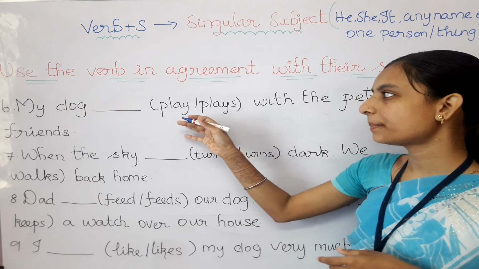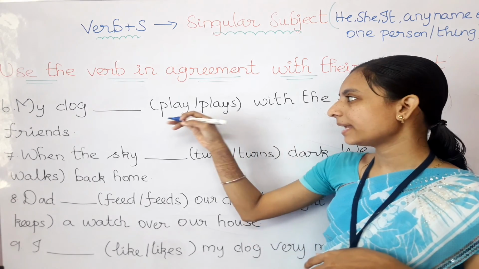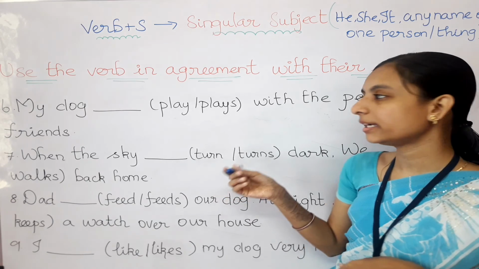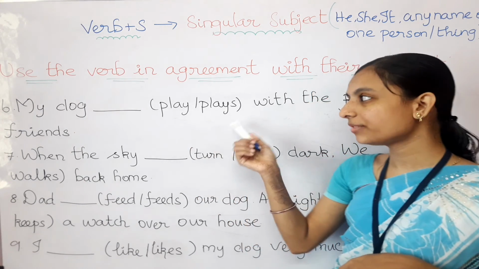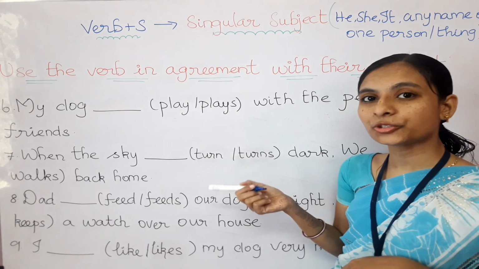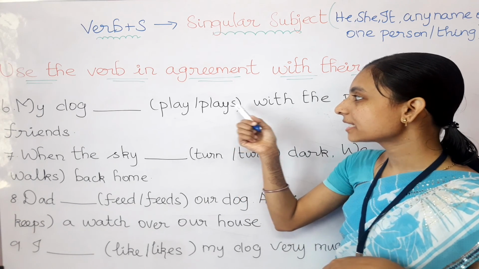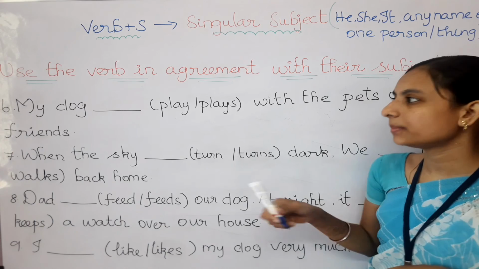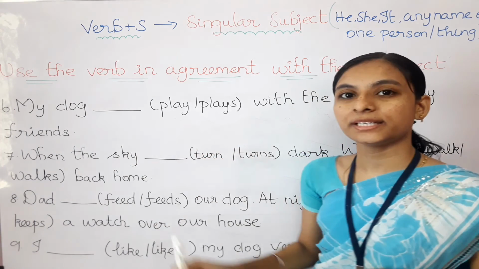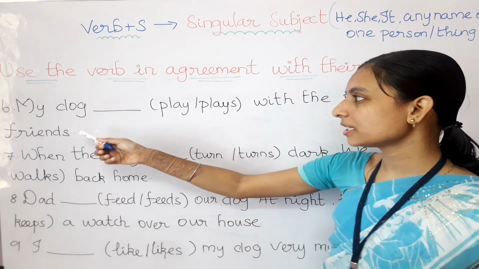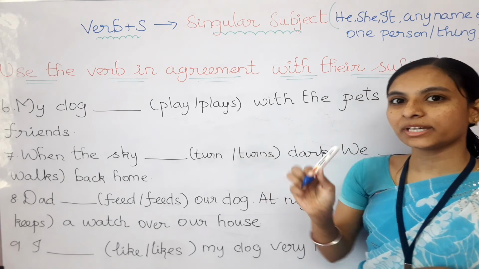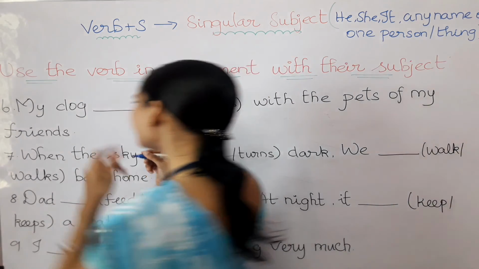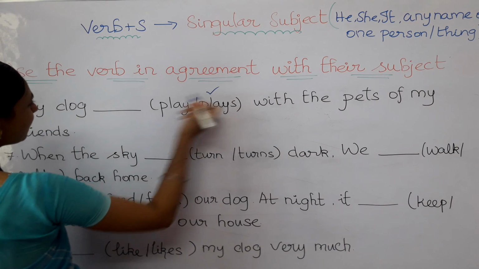Here the verbs are play or plays. Play is the verb only. So which one do we need to choose? This play without s, or with s? Very good. We need to choose the play which ends with s, because the subject here is singular. For the singular subject we need to choose the verb which ends with s. So I am going to write the answer, that is plays.